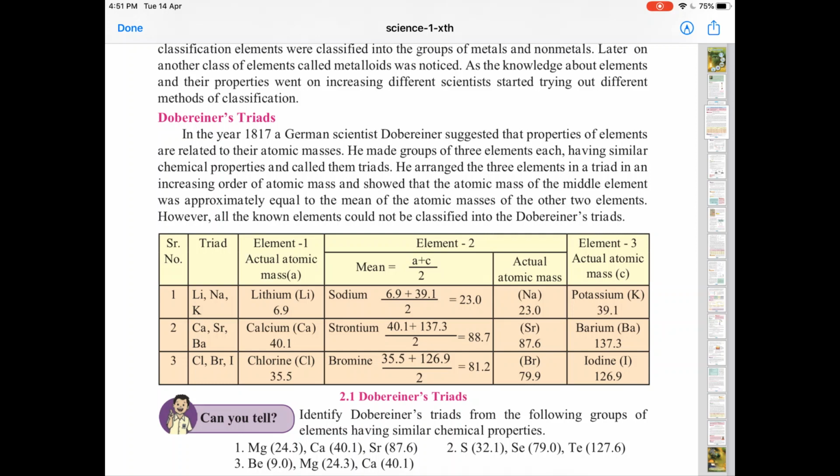For example, lithium has an atomic mass of 6.9. Potassium has an atomic mass of 39.1. If we take the mean of the atomic masses of lithium and potassium, we end up with an average of 23, which is exactly the atomic mass of sodium. But when you go further and look into other triads like the triad of calcium, strontium, barium, or chlorine, bromine, iodine, the mean is not equal to the atomic mass of the middle element. That means that when new elements were discovered, they could not be classified into triads, and that is why Dobereiner's law failed.